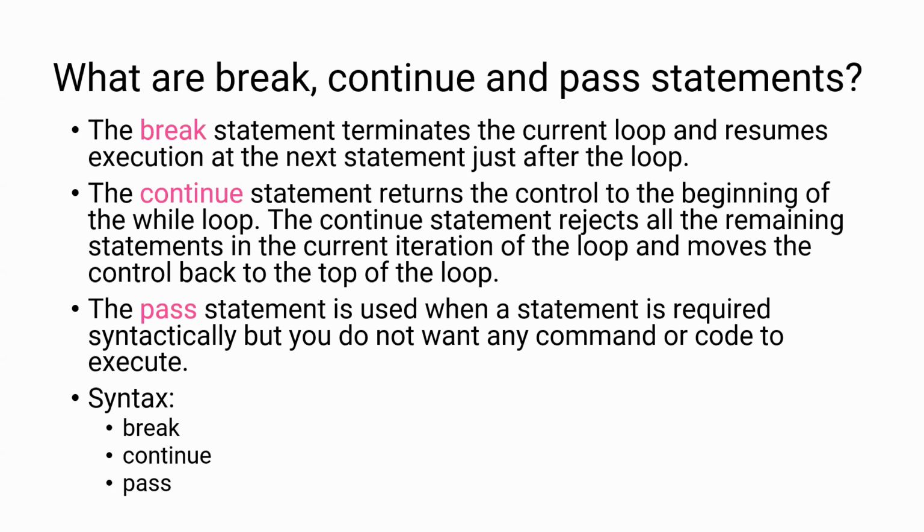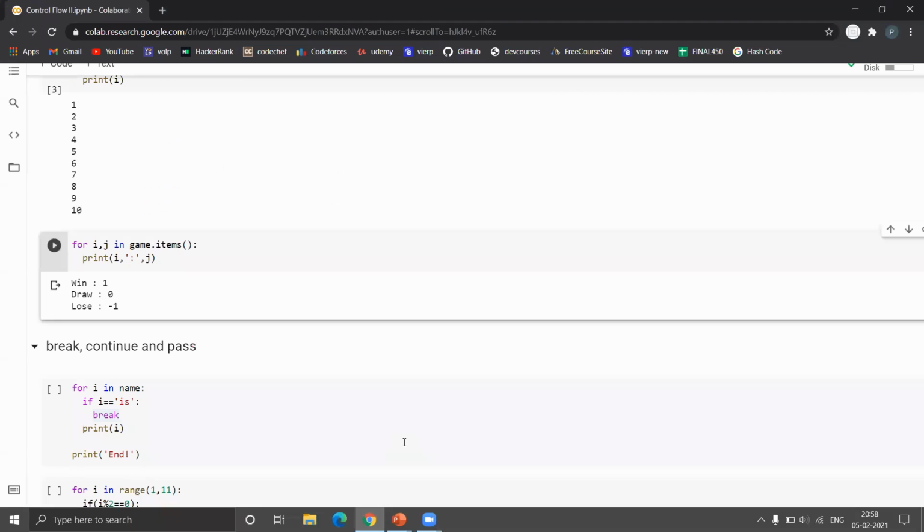Okay, now the pass statement. A pass statement is used when a statement is required syntactically, but you do not want any command or code to execute in that block. In that case, a pass statement is used. The syntax is very simple for these three statements. It's just the keywords break, continue, and pass. So let's see an example of these three statements.